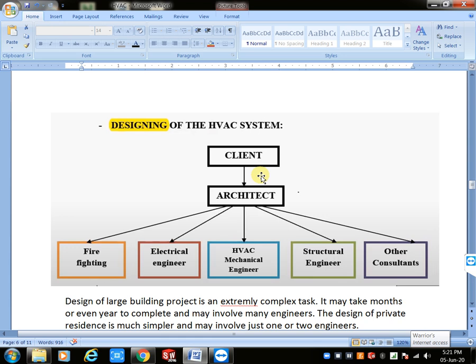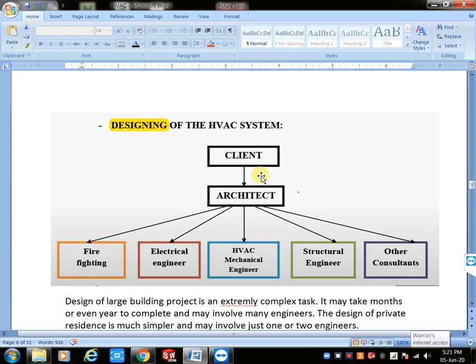That's why client interacts with architect. First of all, client interacts with architect. That is the major role. Architect knows everything, means how many services are there in the building. That's why client interacts with the architect first.